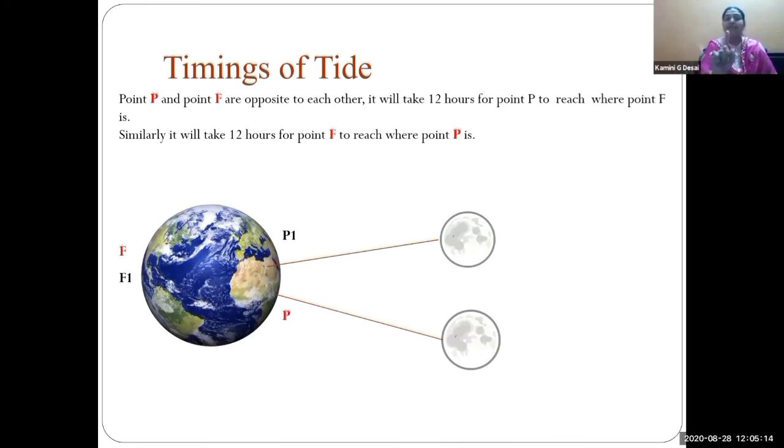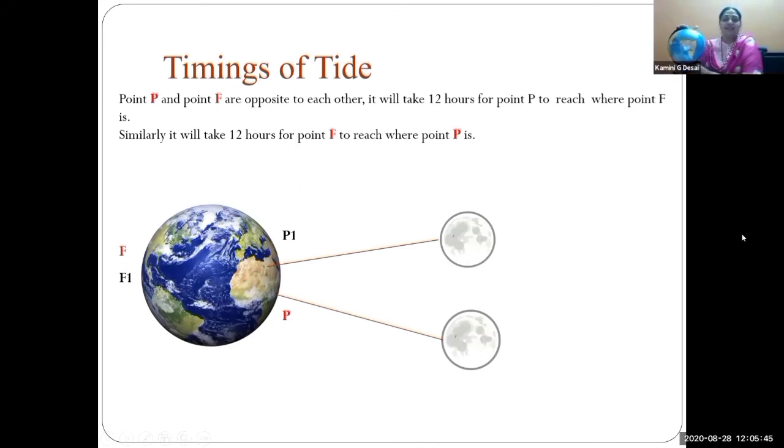But the moon takes place from P to F1 and P1. The moon takes 25 minutes more than Earth. And see, both are in the opposite direction.